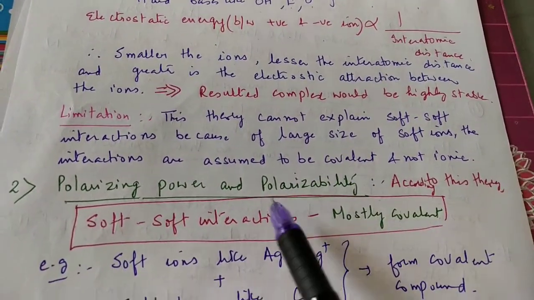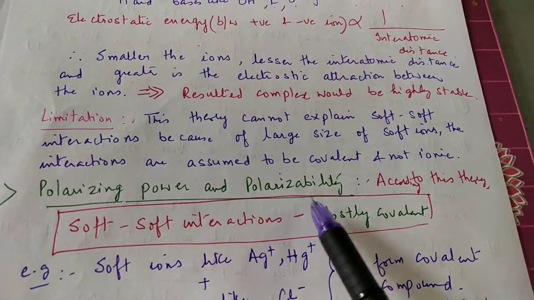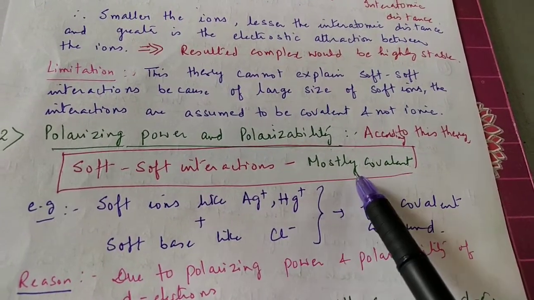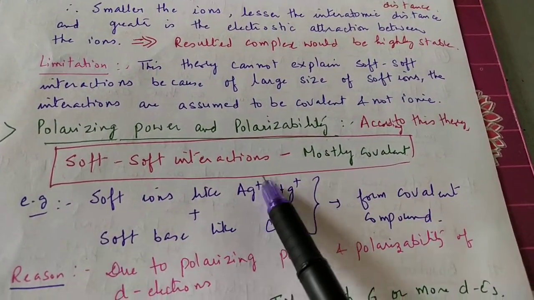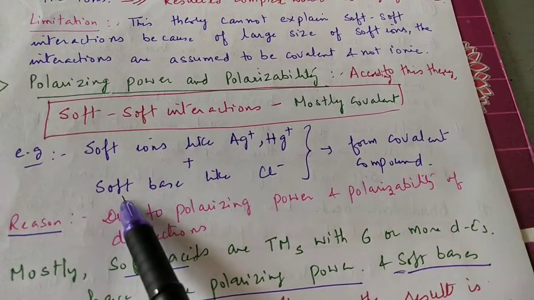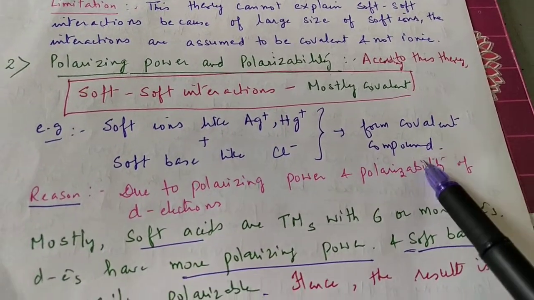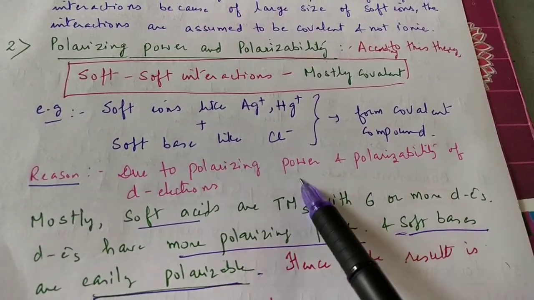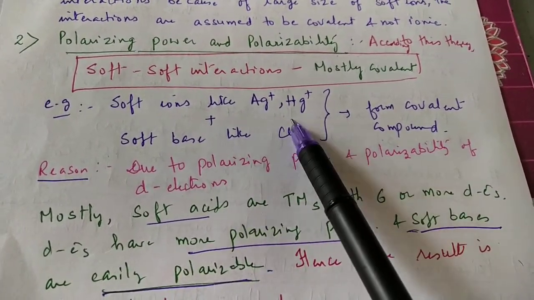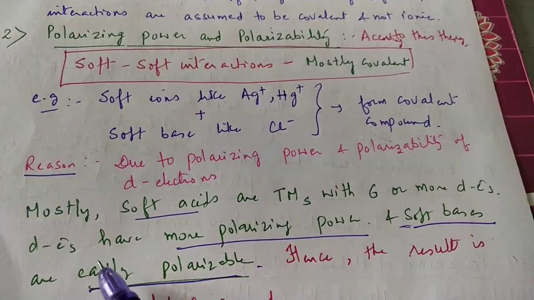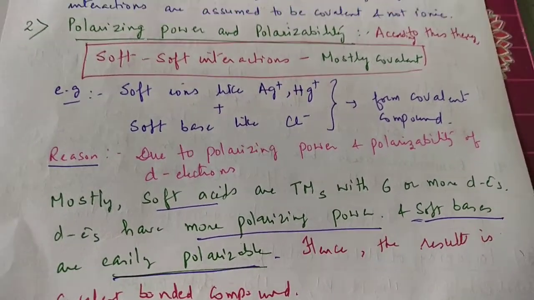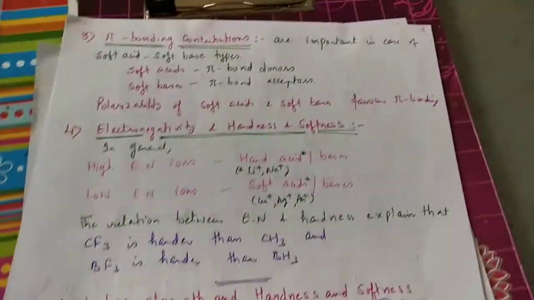So there comes the second theory, which is polarizing power and polarizability, and it takes into consideration the soft interactions. According to this theory, the soft interactions are mostly covalent. So soft ions like silver ion, Hg positive ion, and soft bases like chloride ions form covalent compounds. The reason is the polarizing power and polarizability of the d electrons. Mostly soft acids are transition metal ions with 6 or more d electrons. So d electrons have more polarizing power, and soft bases are easily polarizable. Hence the result is a covalent bond.